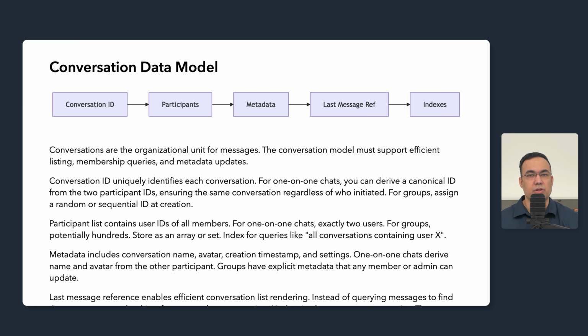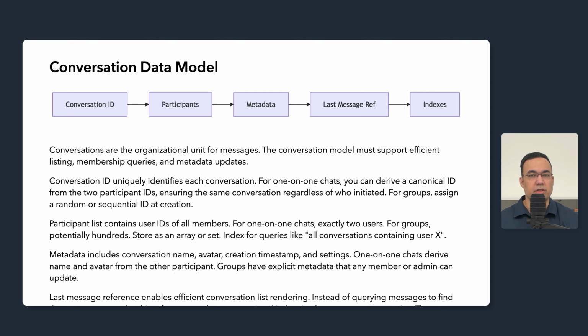The participant list contains the user IDs for all members. For one-on-one chats, we have exactly two users. For groups, we have potentially hundreds. Store as an array or a set with join timestamps and roles. Index for queries in both directions: groups containing user X and users in group Y.